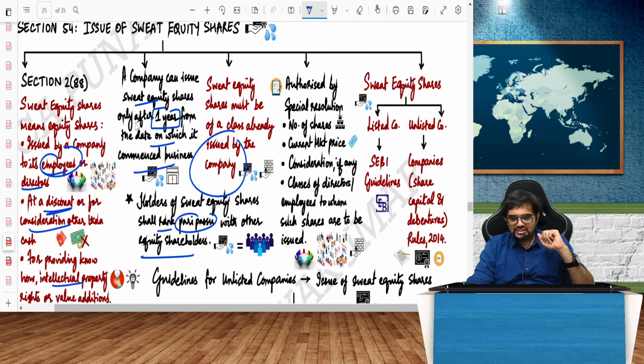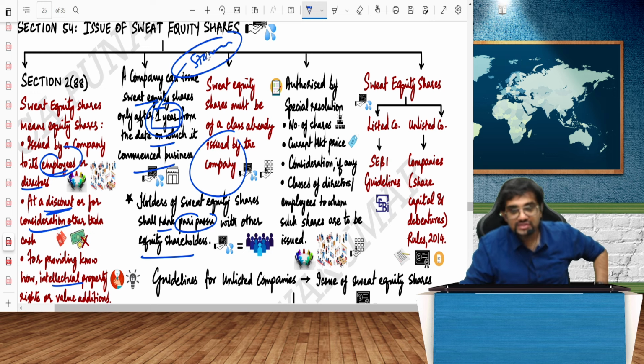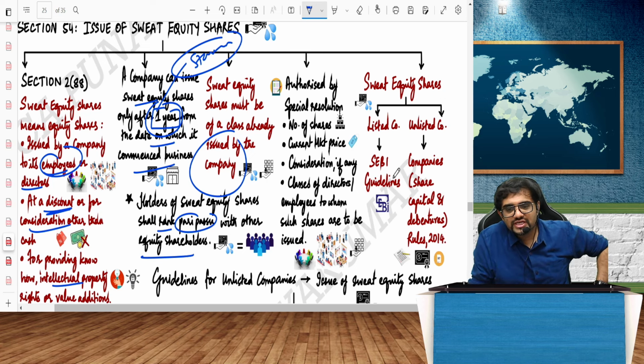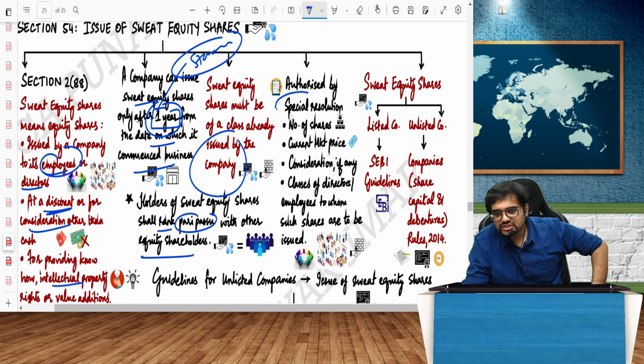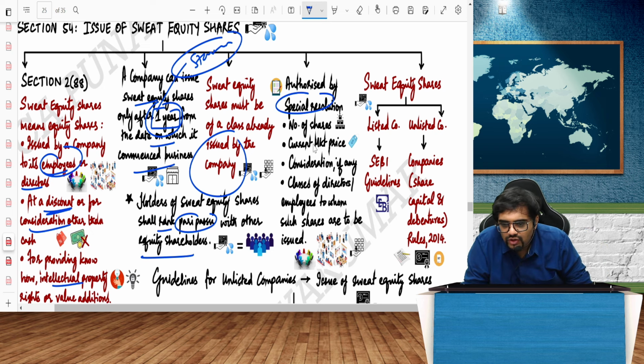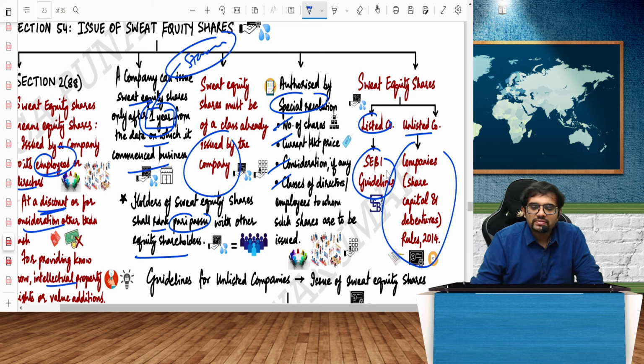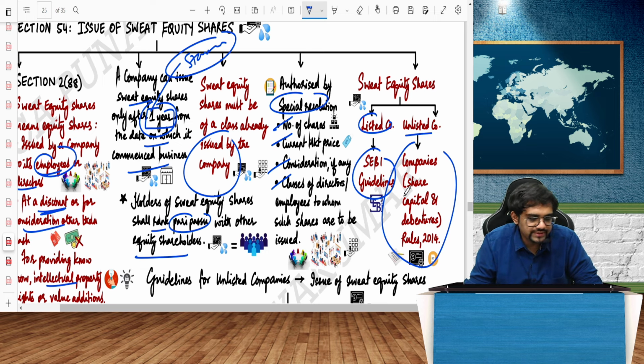Authorized by what? See, this 1 year and all will not apply for startups, by the way. There's an amendment. So for startups, all this 1 year requirement will not come. That has been removed. So authorized by what, guys? Sweat equity shares are always authorized by a special resolution. You should give the number of shares, current market price, consideration if any, classes of directors, all these details. Sweat equity for a listed company should follow SEBI guidelines. For an unlisted company, you should follow the Companies (Share Capital and Debentures) Rules, 2014.